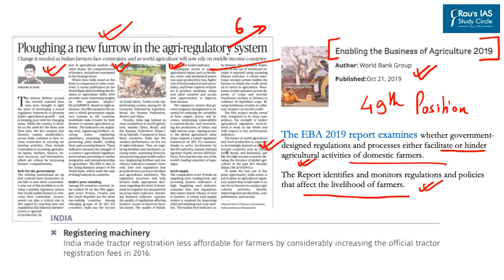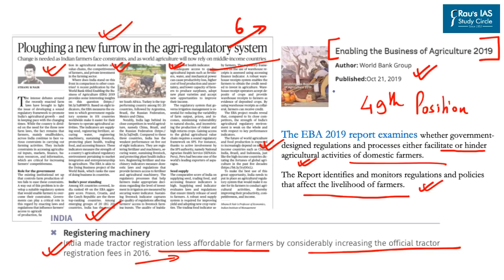Now one aspect of the report, especially regarding India, highlighted that India made tractor registration less affordable for farmers by considerably increasing the official tractor registration fees in 2016. Now this aspect has been mentioned in the report. So it is in this regard, let us go through the important highlights of this report and also what the report mentions about India.